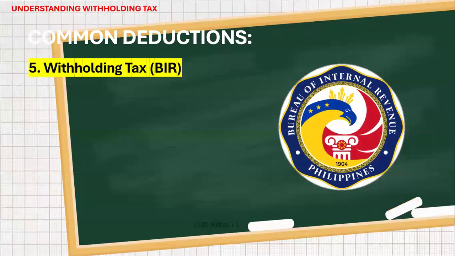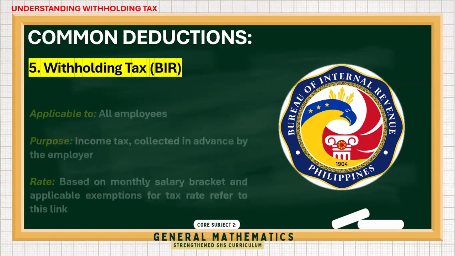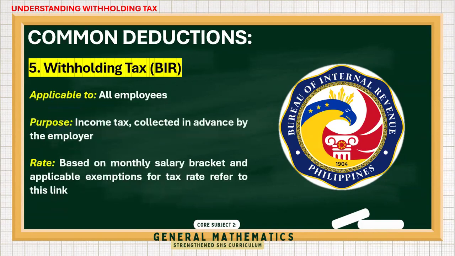So to better understand the withholding tax, it's the Bureau of Internal Revenue who collects this one. It's applicable to all employees, and the purpose is for advanced collection of your income tax. Because the basis of income tax is annual, it will just be collected monthly, but the entire thing will be computed annually.